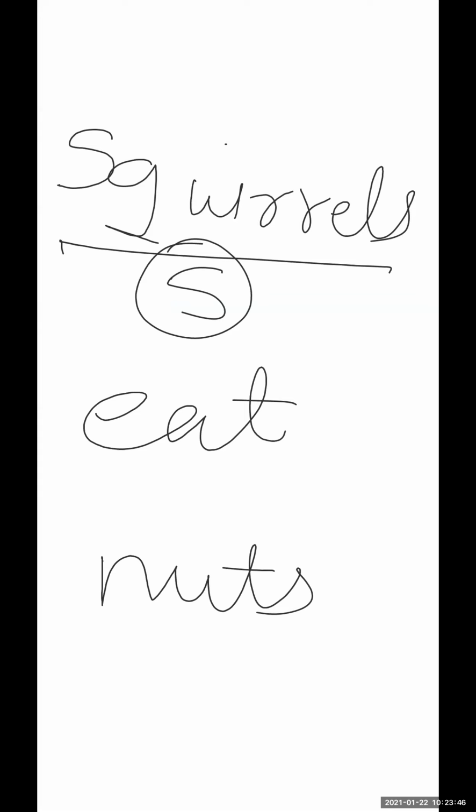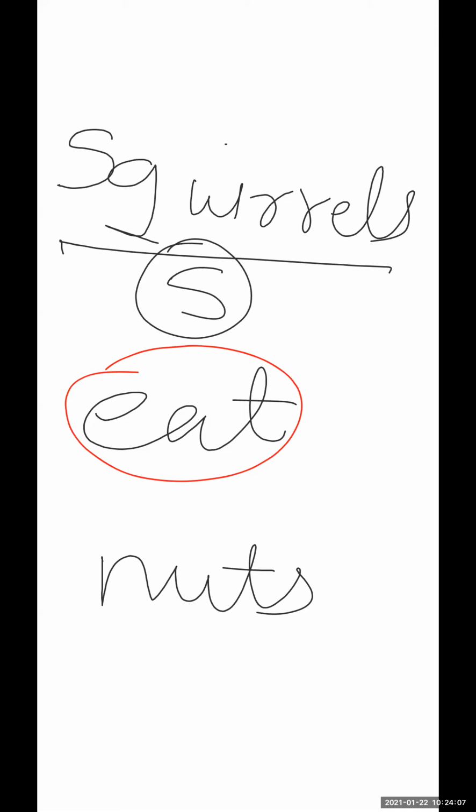What I'm saying is that squirrels, what are they eating? They are eating nuts. Squirrels eat nuts. This is the fourth rule which we have: plural subject, singular verb.